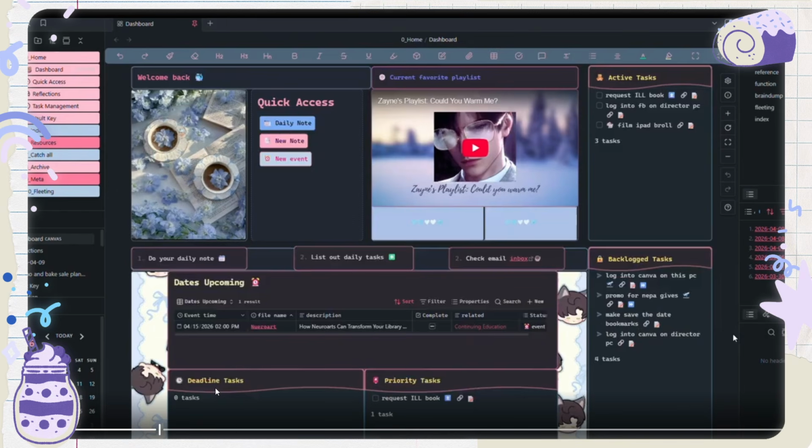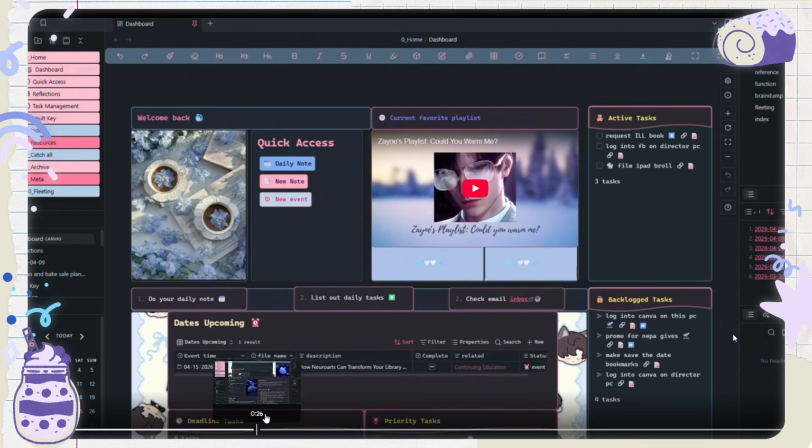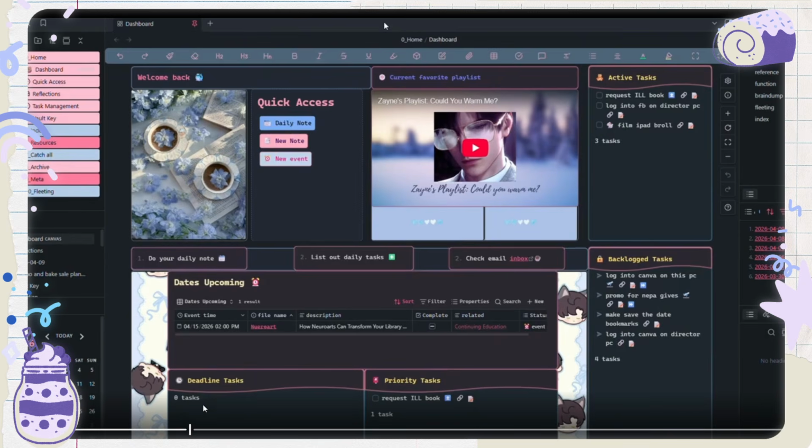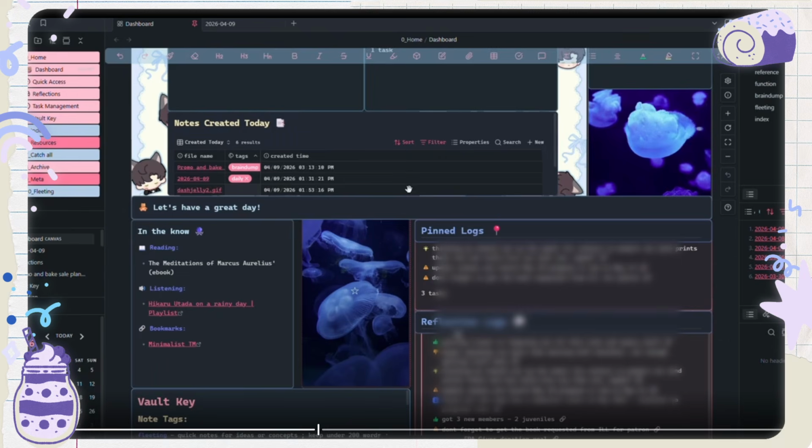In the deadline task, if we look back at the note, this one here, it had a deadline or a due date that would show up here, but because I finished it, nothing is there right now. And then there's also my priority tasks. So you can put a status to a task and then filter them in these little query kind of things, which is really cool.